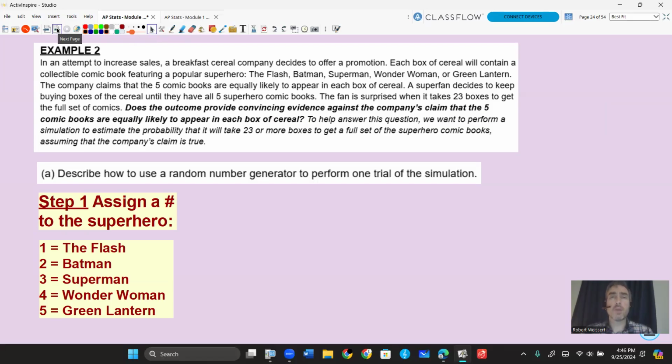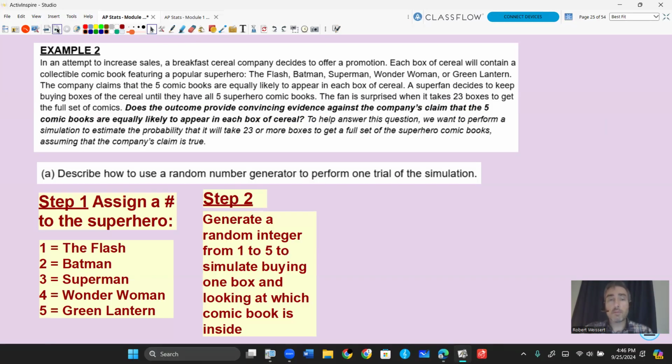Well, in this case here, we got to keep selecting a number. We can do repeats. In fact, we should do repeats because sometimes the number 1 or number 2 or 3, 4, 5 are going to come up multiple times. So we're going to pick a random integer from 1 to 5 to simulate buying one box and looking at which comic book you get.